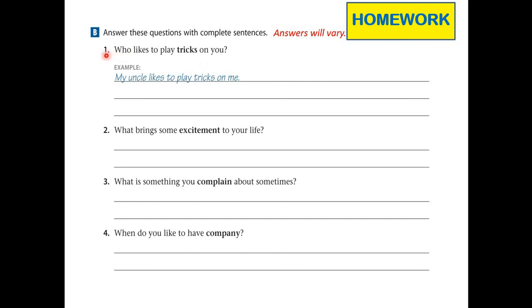So we have here number 1. Who likes to play tricks on you? So you think of someone that keeps on making fun of you, like they tend to always trick you. For example, my uncle likes to play tricks on me. Or you can say, my friends always play tricks on me. So you can simply say that one. You will just use the word in a sentence. These words: excitement, complaint, company.